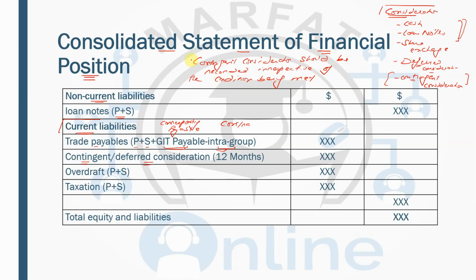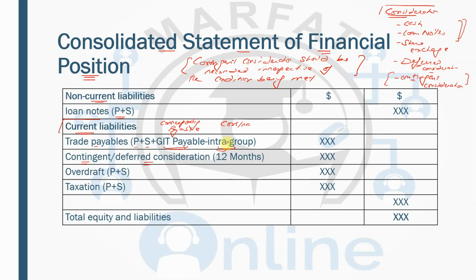Like, you are not supposed to incorporate the condition. Remember we did in IFRS 2, the market condition, irrespective of the market condition, the expense should be recorded. So this is the same way over here. Contingent consideration should be recorded irrespective of the condition being met. Like if it is written that it is unlikely that the condition will be met, still we'll be recording the contingent consideration.